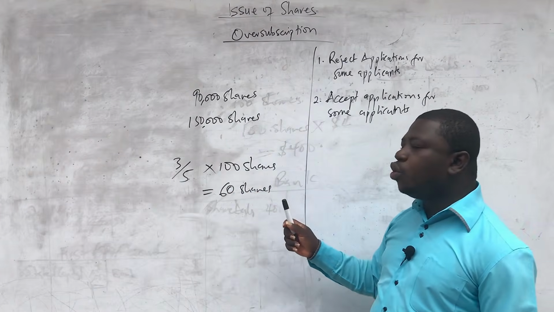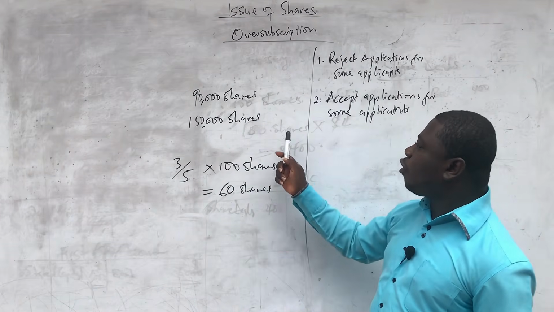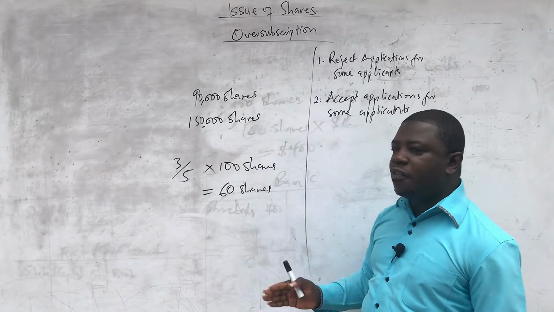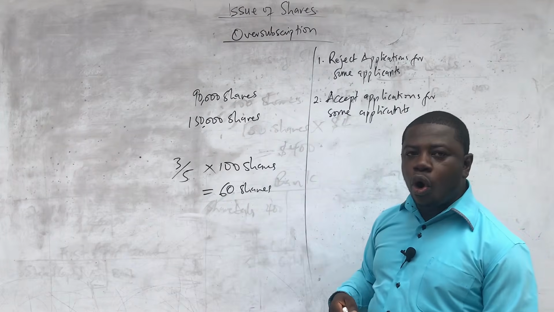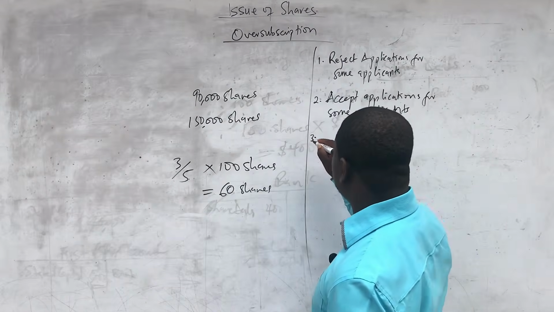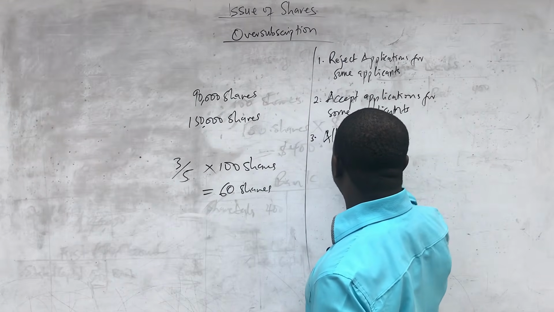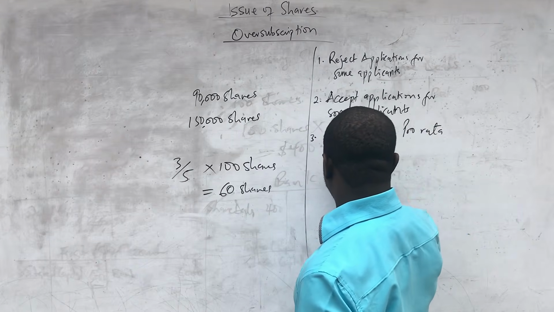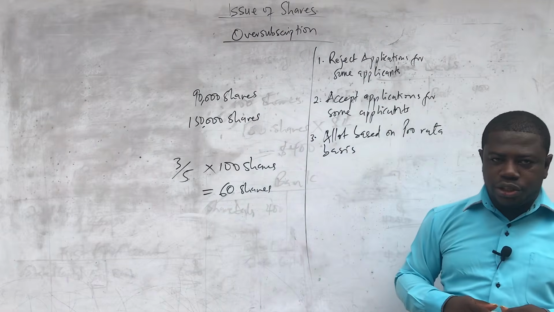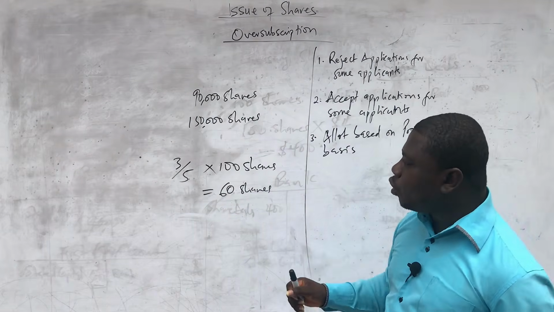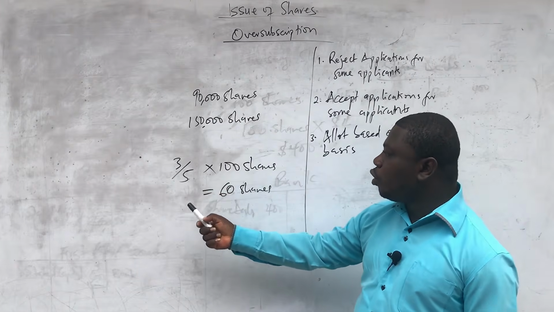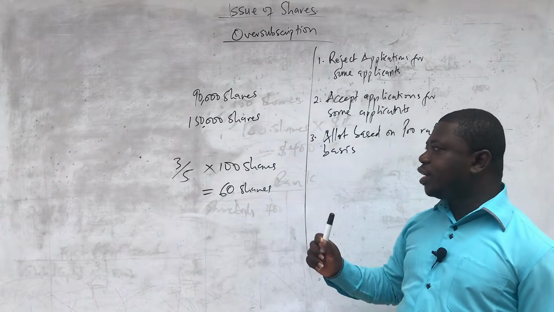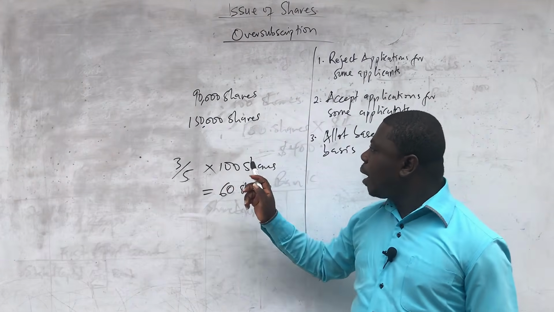And when you apply this ratio, you will see that by the time you finish allotting, you have allotted exactly 90,000 shares, and they have been able to get at least something, 3 over 5 of all that they applied for. This is what we call the pro rata basis. So you can allot based on pro rata basis, where for this example, you are going to give 3 shares for every 5 applied for. That is the ratio that has been given.